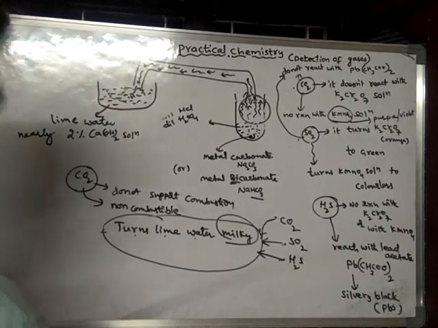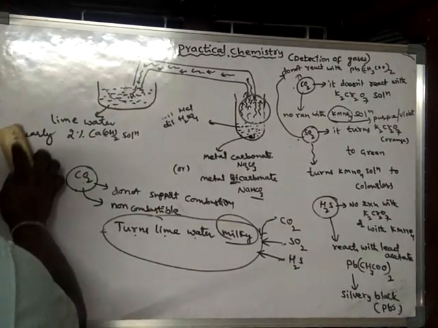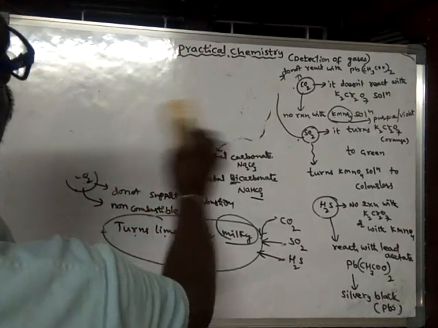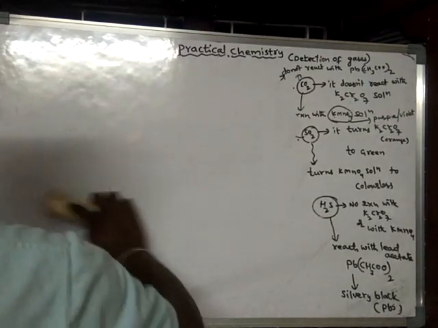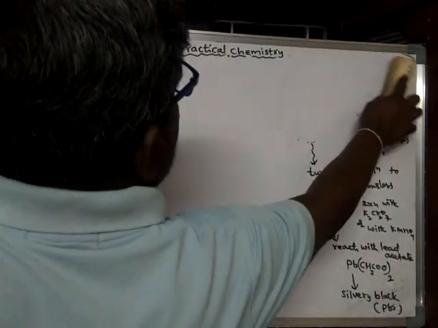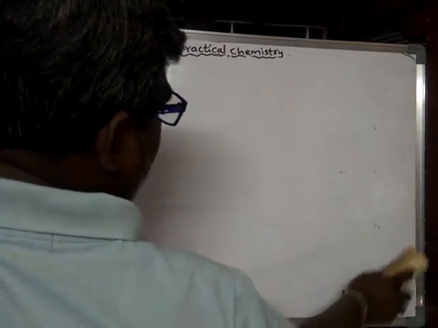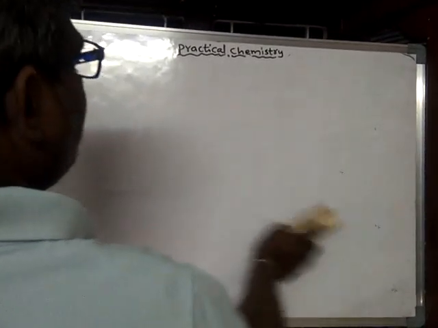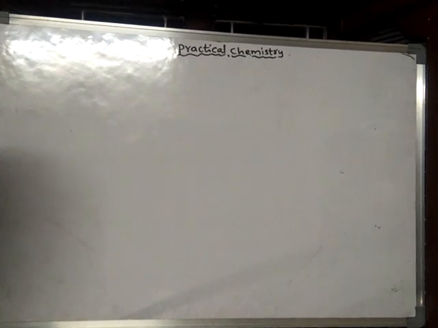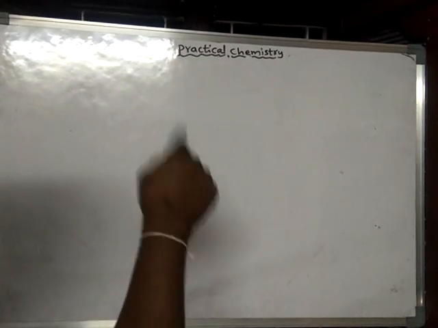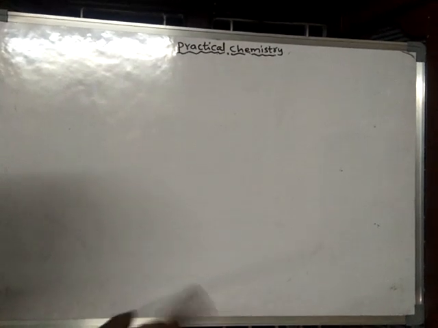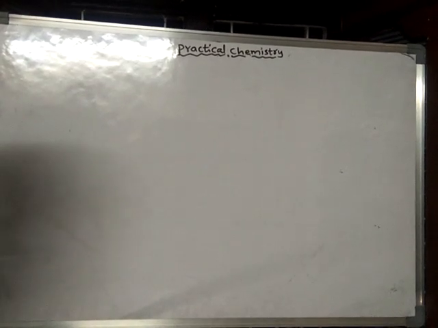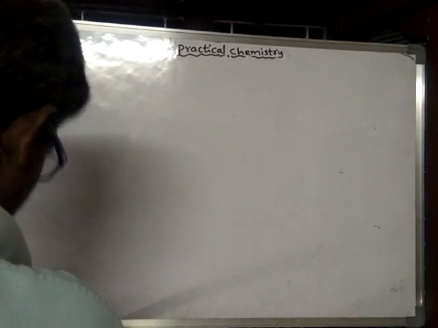Now let us learn about HCl gas. So far we have seen oxygen, hydrogen, water vapor, ammonia gas and carbon dioxide gas. Carbon dioxide is prepared when metal carbonates or metal bicarbonates are reacted with dilute mineral acids. Carbon dioxide can also be prepared simply by strong heating of bicarbonates of metals.